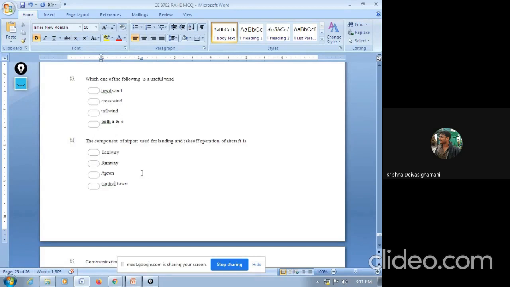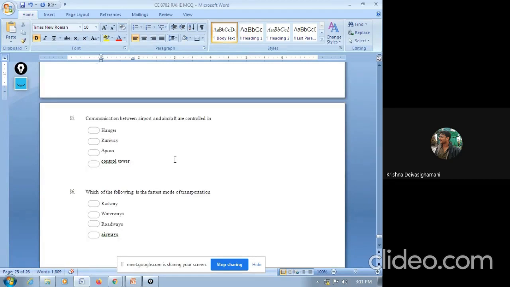Next question. The component of airport used for landing and takeoff operation of aircraft. The options are taxiway, runway, apron, control tower. So the answer is runway. Runway is the place the aircraft will take off and land. Next question. The communication between airport and aircrafts is controlled in hangars, runway, apron, control tower. So the answer is control tower. In the name itself, you can get control tower. So the communication with aircrafts is controlled by using control towers.